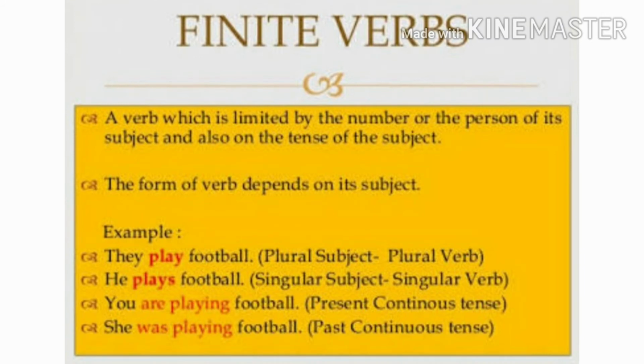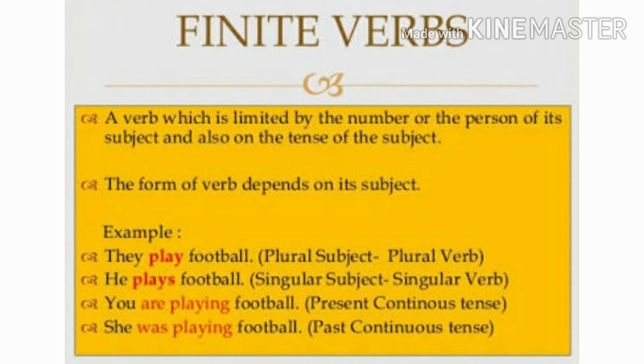First, finite verbs. A verb which is limited by the number or the person of its subject and also by the tense is called a finite verb. The form of the verb depends on its subject and tense. For example, they play football. In this sentence, the verb is play. Our subject is plural, so we use play. If we change the subject, our verb also changes.